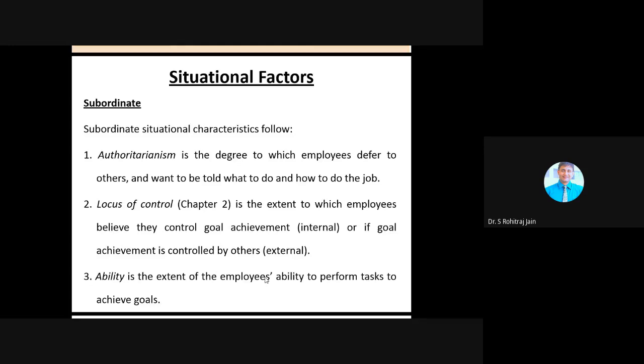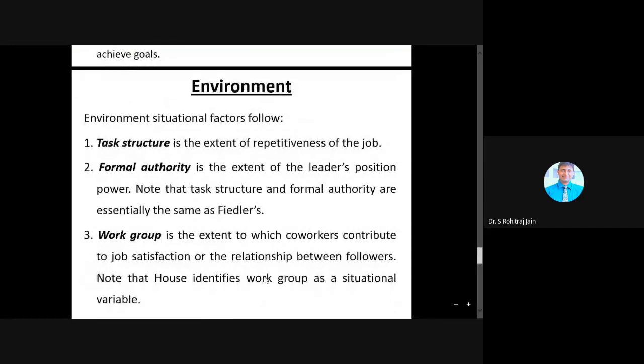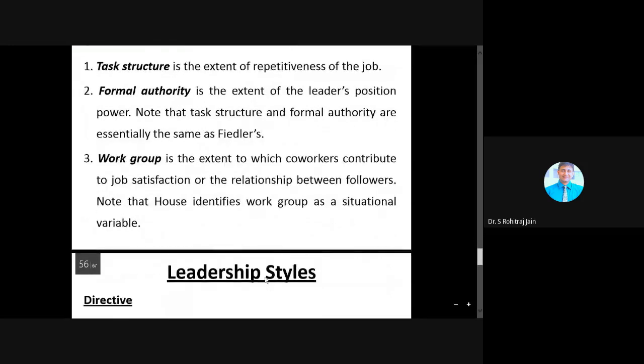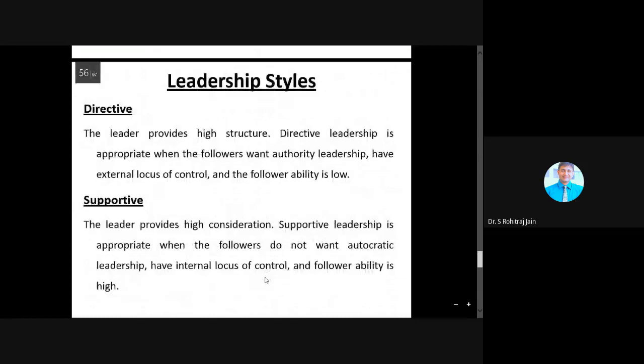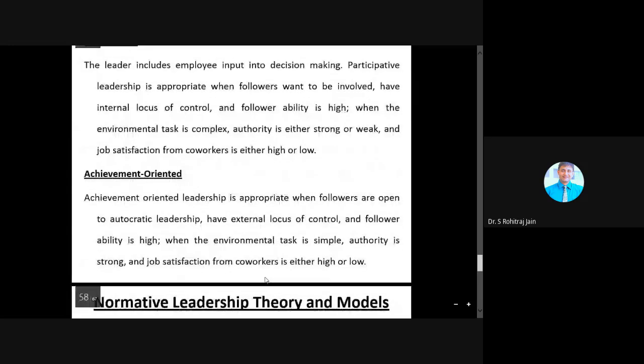And the locus of control, we have already discussed in the earlier unit. So all these things we have discussed just now: the task structure, that is formal authority, and the work groups. Next, we will go to leadership styles. Again, we know that they are directive, supportive, participative, and achievement oriented.